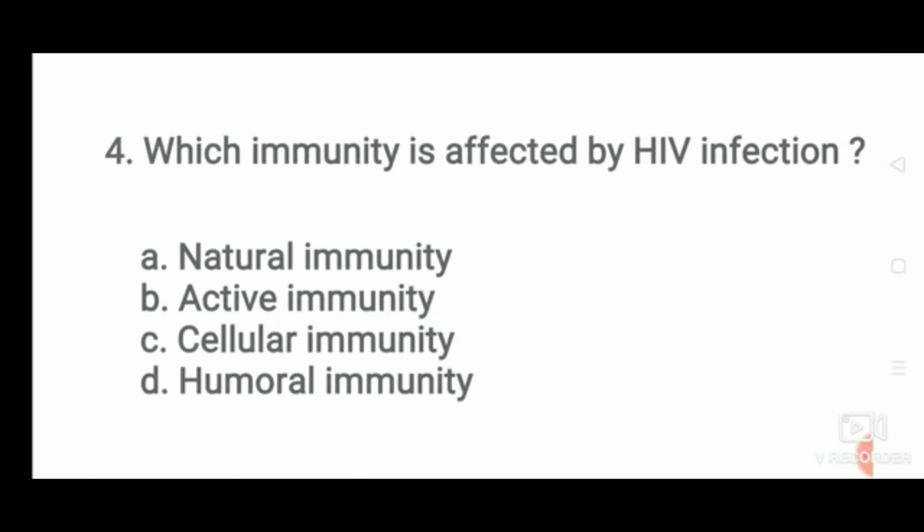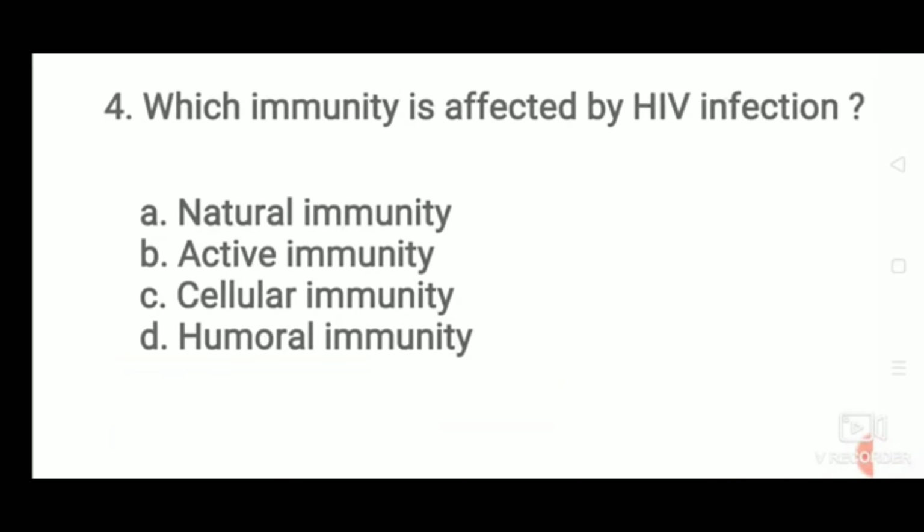Which immunity is affected by HIV infection? Natural immunity, active immunity, cellular immunity or humoral immunity? The correct answer: the immunity which is affected by HIV infection is cellular immunity. The cellular immune response is induced upon the entry of HIV into the target cells, for example T cells, and synthesis of viral proteins.